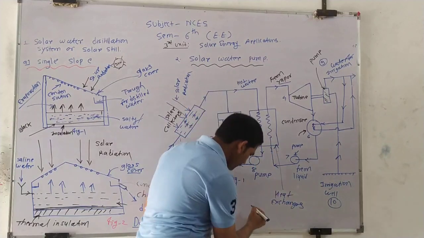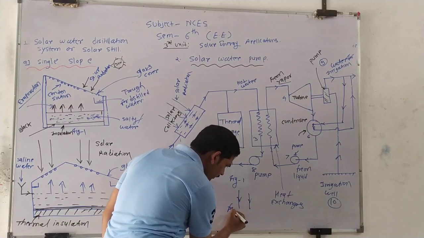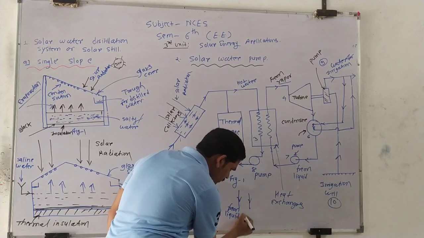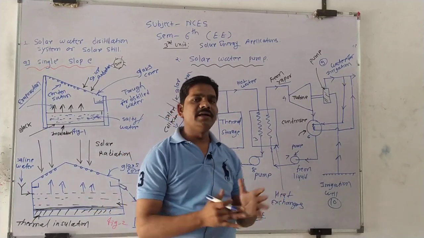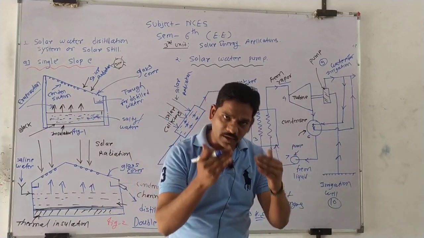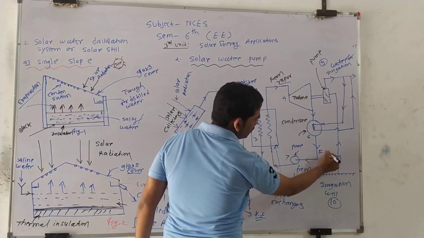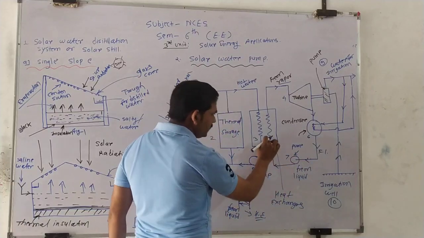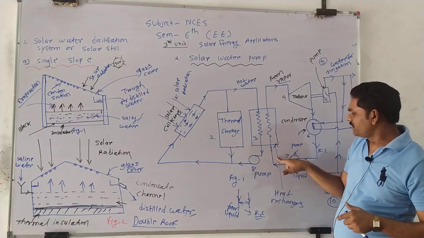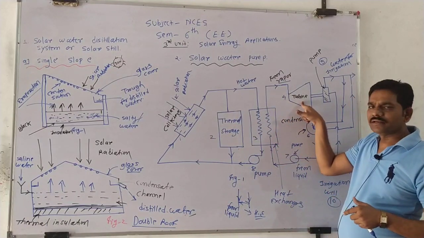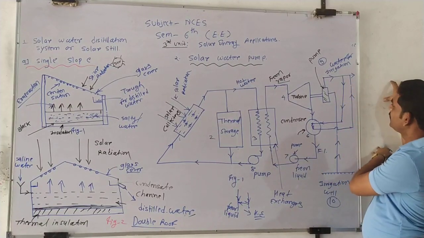In one pipe the water flows, and in another pipe the freon liquid flows. In between there is heat exchange, which means condensation of the freon vapor into freon liquid. Then once again you get freon liquid, which with the help of the pump is pumped into the heat exchanger, and this cycle continues. Liquid converts to vapor, runs the turbine, rotates the pump, lifts the water from the irrigation well and transfers it into the lands.